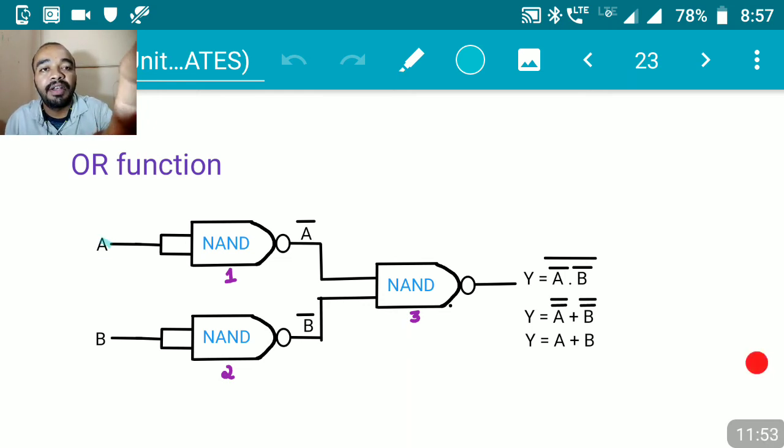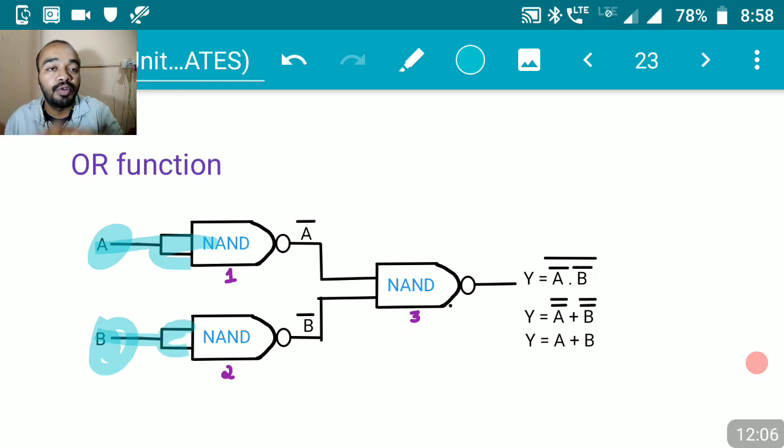So I have taken an input A and one more input B, and the first input A is given to both inputs of NAND gate 1, and the second input is given to both inputs of NAND gate 2. Then output of NAND gate 1 will be A bar. As we already know, when both the inputs of the NAND gate are connected to a single input X, the output is going to be X bar.